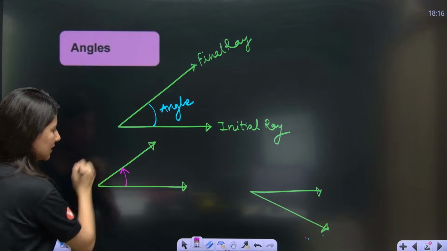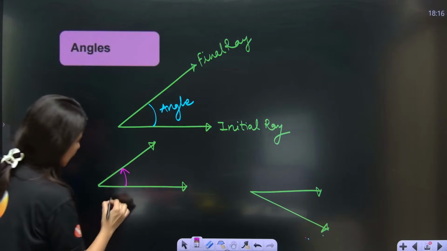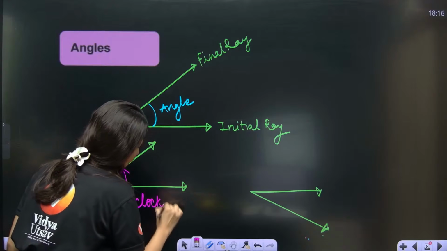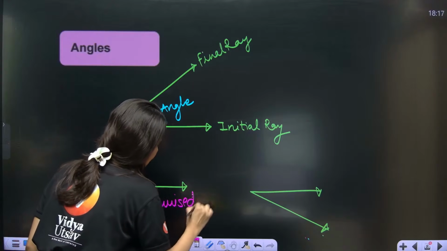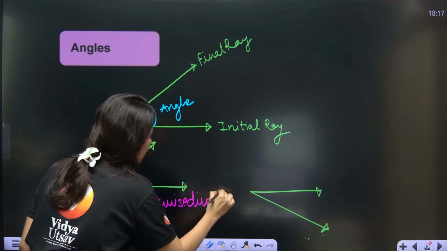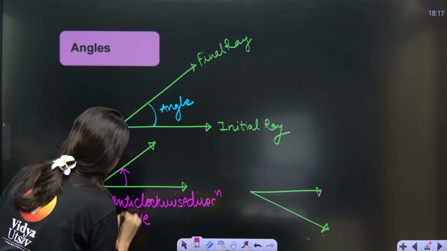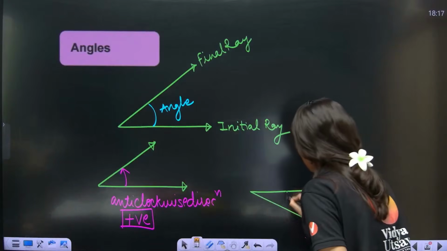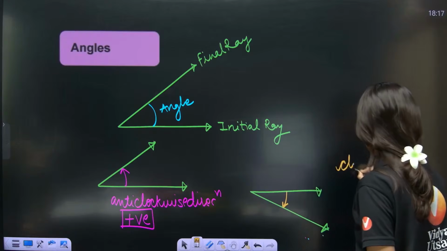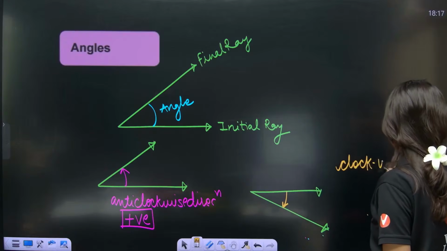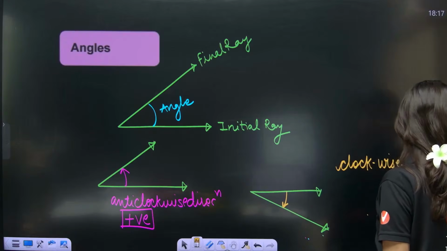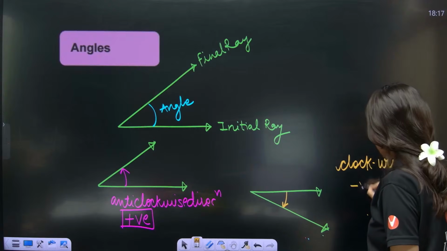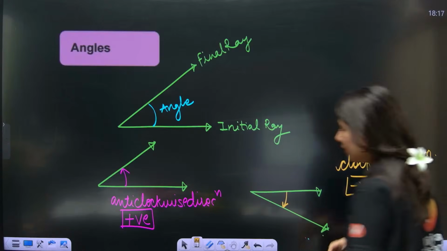Can you see that this is an anti-clockwise direction? Anti-clockwise direction is always positive. And this is in clockwise direction, which is negative. So clockwise direction is always negative.